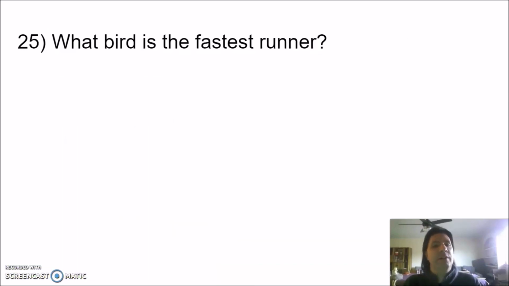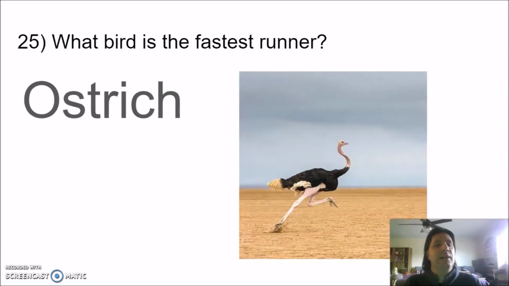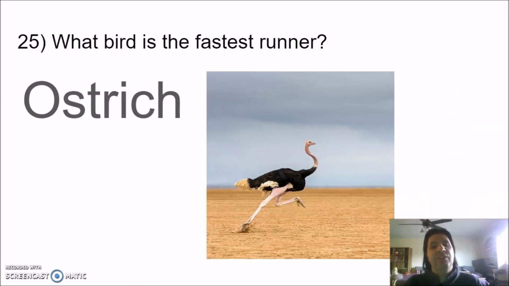Our last question is, what bird is the fastest runner? Not flyer, runner. The answer is the ostrich. Look at those legs. Ostriches can run 40 miles an hour. Not faster than the cheetah, but fast enough to outrun a lot of things.